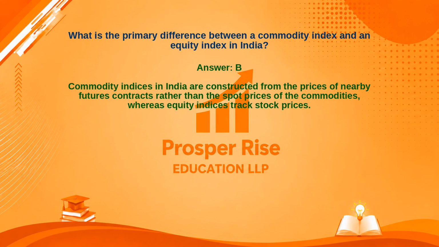Commodity indices in India are constructed from the prices of nearby futures contracts rather than the spot prices of the commodities, whereas equity indices track stock prices.